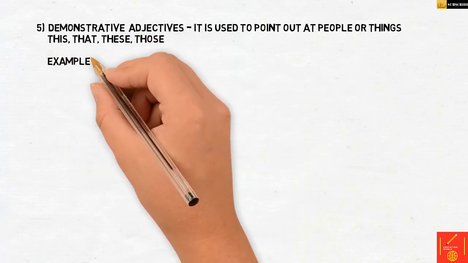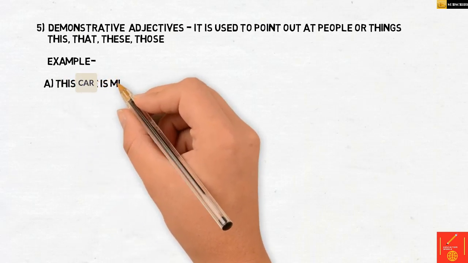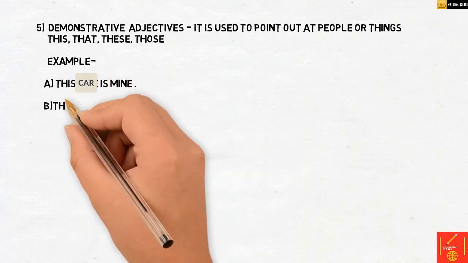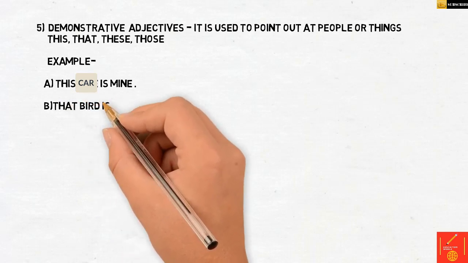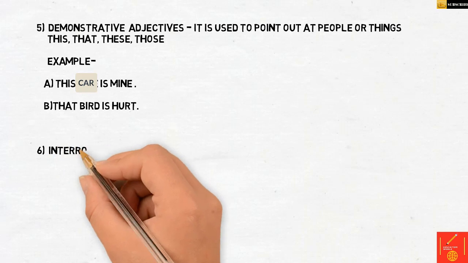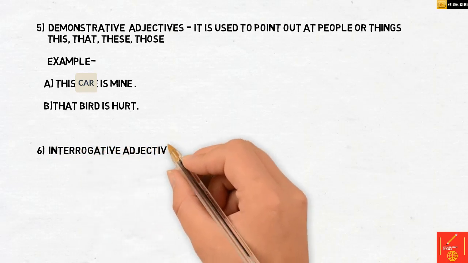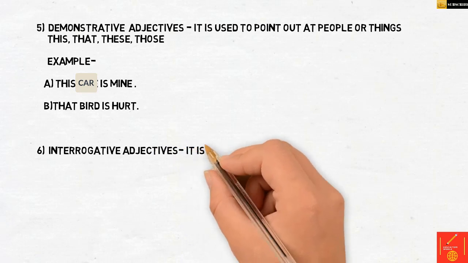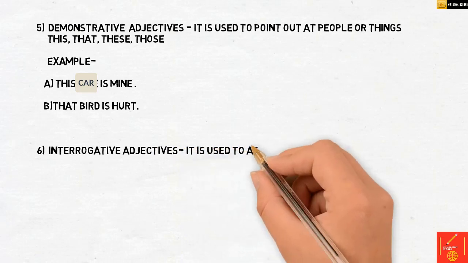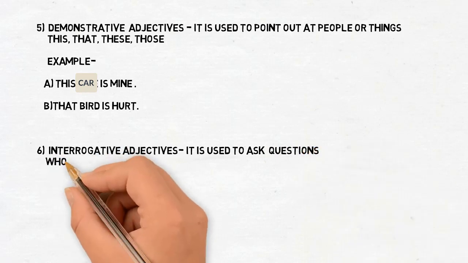The words that show you the demonstration are this, that, these, and those, for singular and plural. Now here is an example of demonstrative adjective. This car is mine. So this is showing a demonstrative adjective, and mine over here is a possessive adjective, and the car over here is a noun.